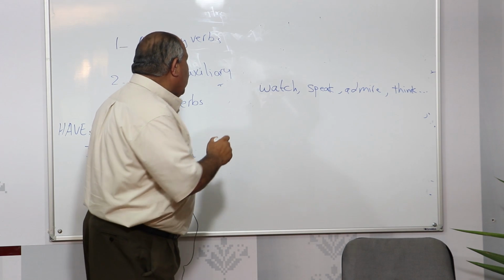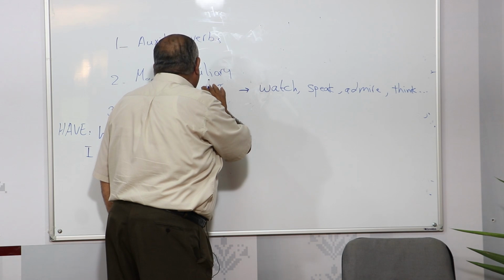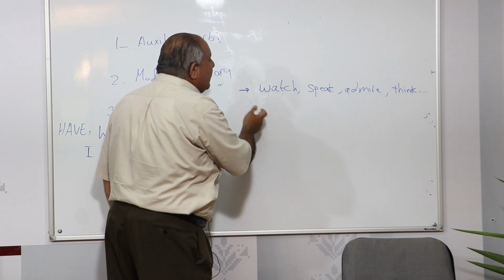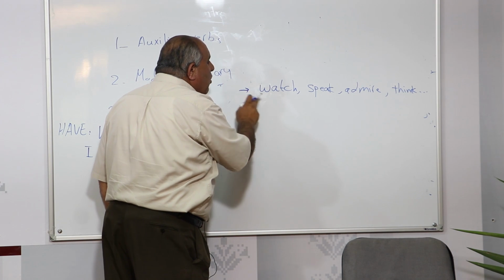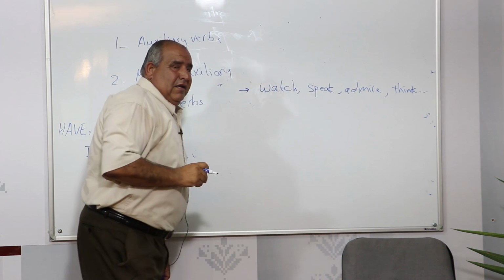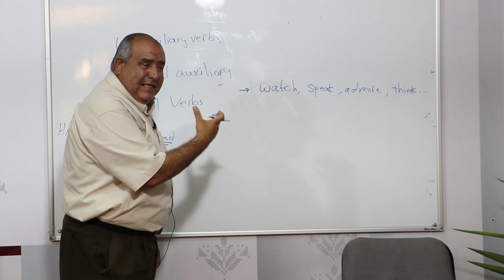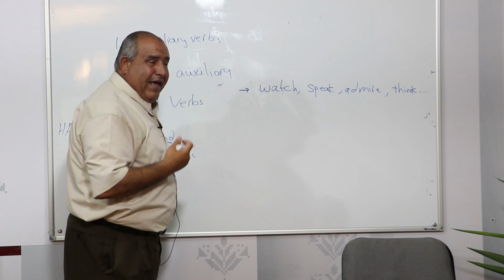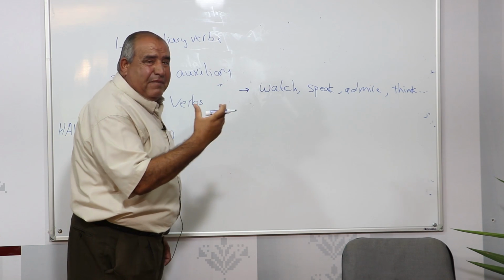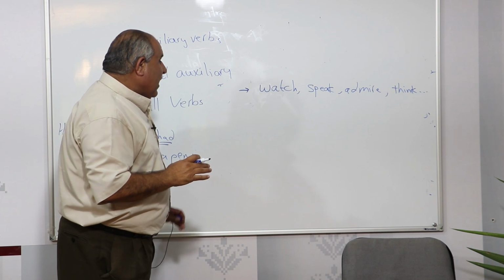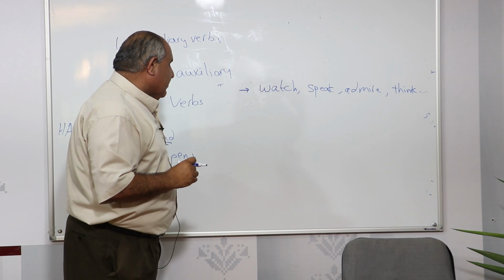Now, these are called full verbs. Now, they are different from auxiliary verbs and modal auxiliaries. Now, the second thing: auxiliary verbs and modal auxiliaries work with full verbs. And they work to help full verbs to show the tenses, to show the negative or the affirmative, to show the case of a statement or the case of a question. So in all cases now, we talk about these as full verbs.